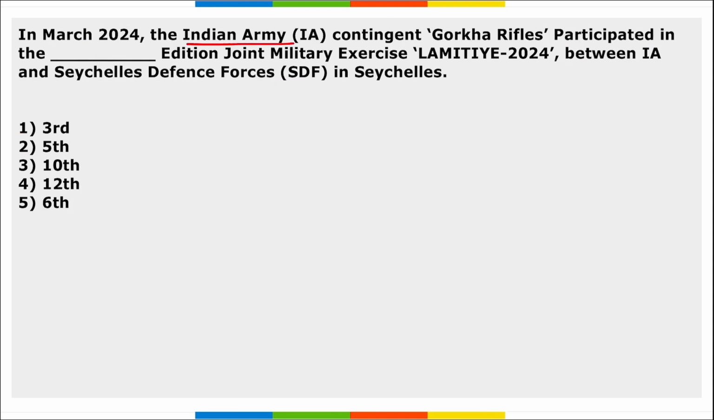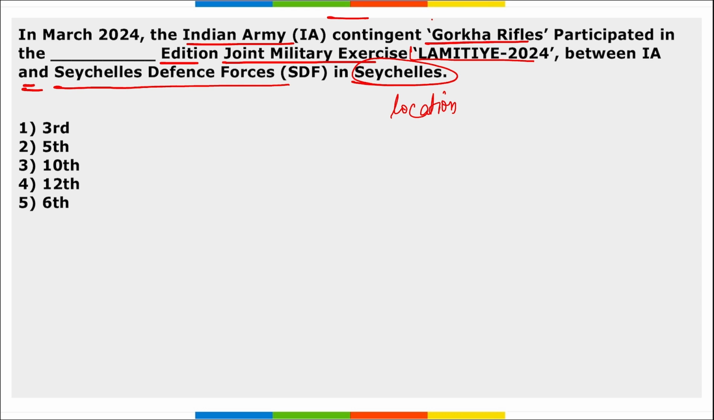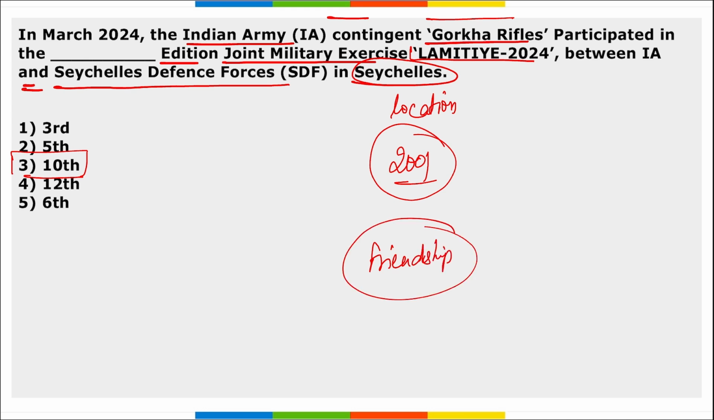Next, the Indian Army contingent, that is Gorkha Rifles, participated in the dash edition of joint military exercise Lamitiye between Indian Army and Seychelles Defence Force that was held in Seychelles. So the location is Seychelles. It was the 10th edition of the joint military exercise Lamitiye. Correct? This exercise has been held in Seychelles since the year 2001. The word Lamitiye means friendship.